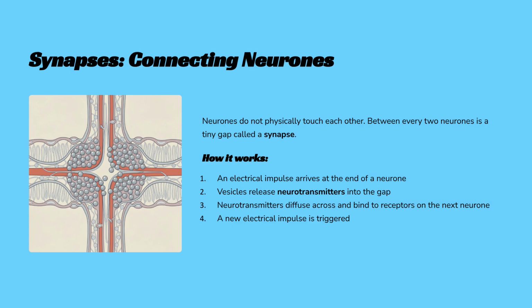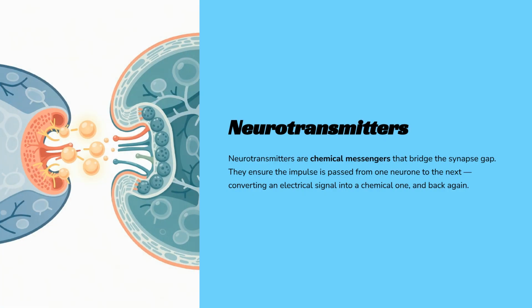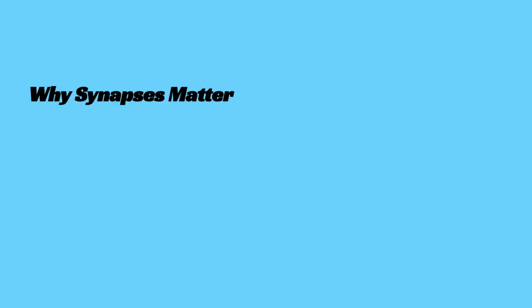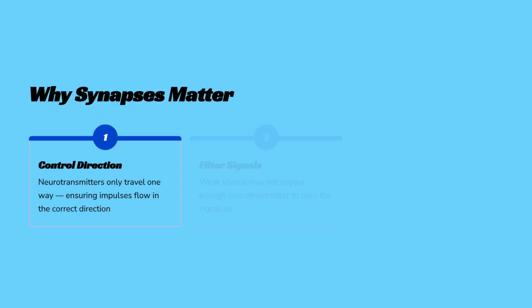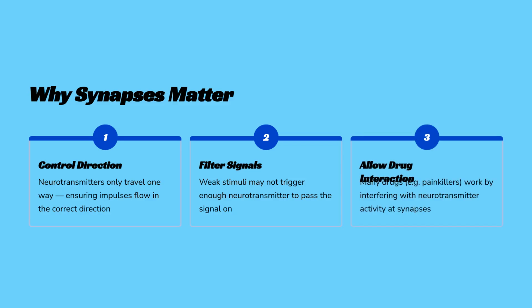Information transmission involves an electrical impulse releasing neurotransmitters, which then trigger a new impulse in the next neuron. Neurotransmitters are chemical messengers that bridge the synapse gap. They convert an electrical signal into a chemical one and back again, ensuring the impulse is passed on. Synapses are important because they control the impulse direction, filter out weak signals, and are the site where many drugs, like painkillers, interfere with neurotransmitter activity.